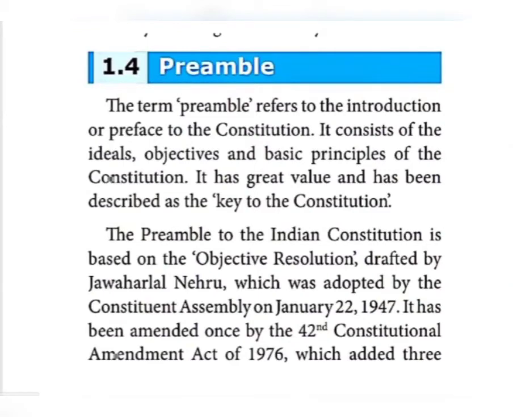What are they? Socialist, secular and integrity. The preamble begins with the phrase, We the people of India. For example, the American Constitution starts, We the people of the United States of America. Likewise, the Indian Constitution's preamble, the introduction part, starts, We the people of India.